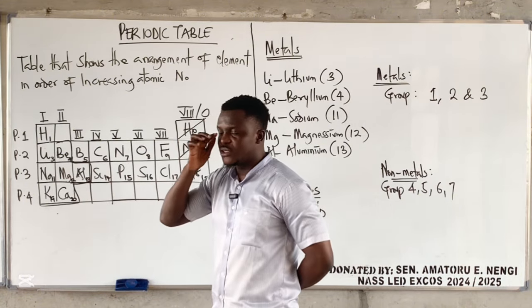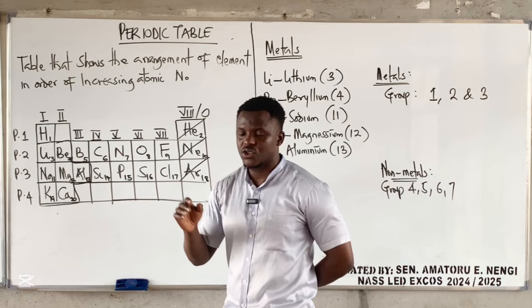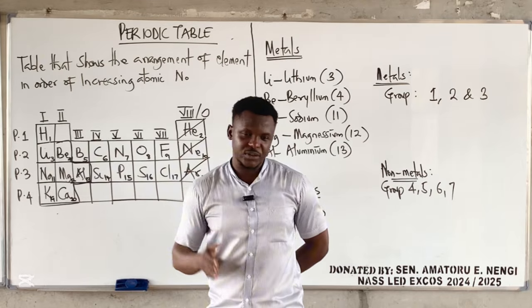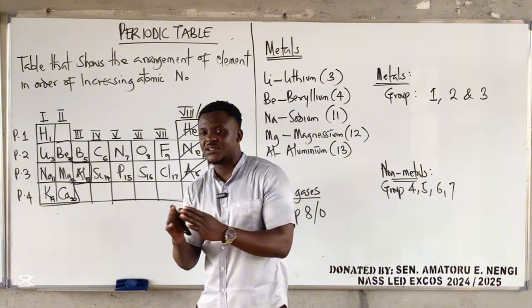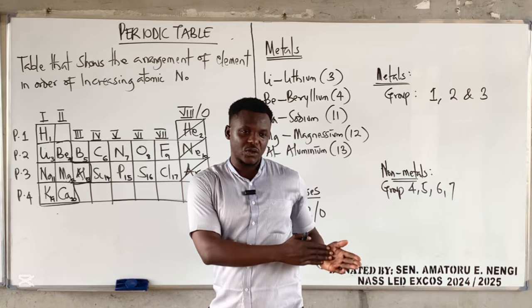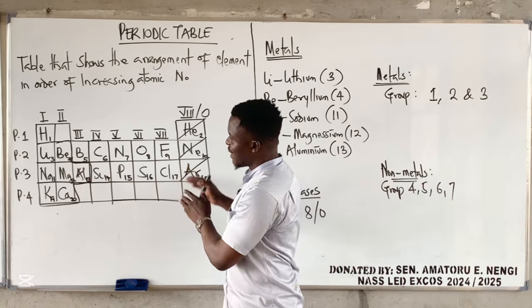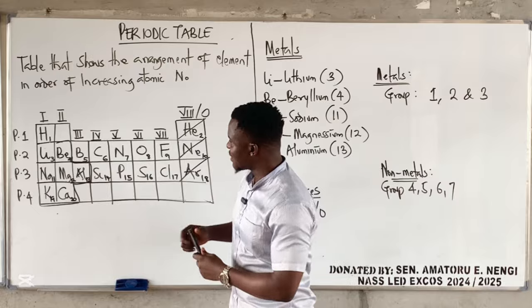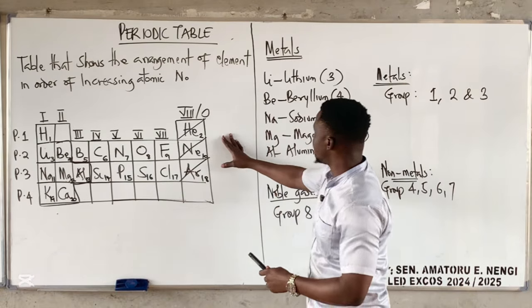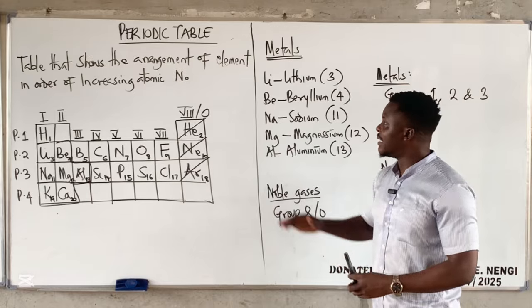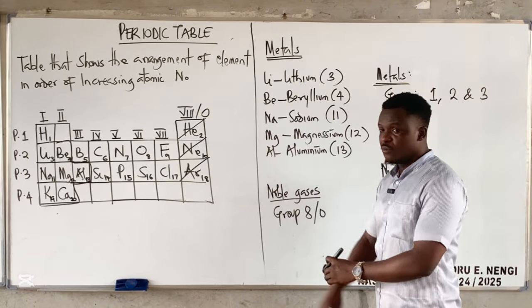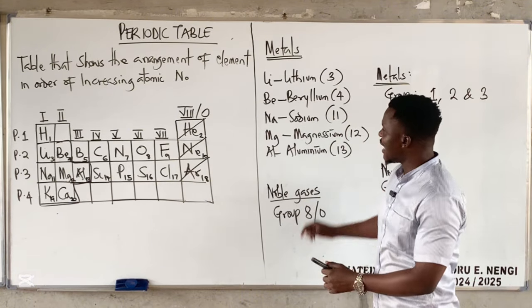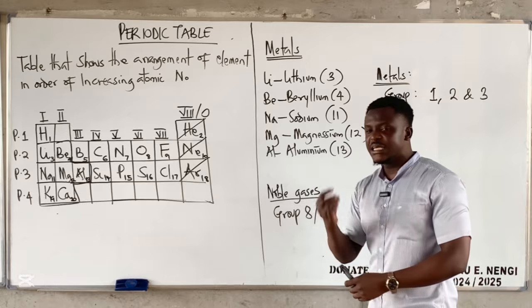Now, one important thing you need to understand is that the periodic table shows elements in groups. And it is very important for us to know the various groups a particular set of elements, metals, falls under, and a particular group non-metals falls under. Now, the metals, as classified here, majorly are lithium, beryllium, sodium, magnesium, and aluminum. These are the metals. Now, why did I list this out? Because you will need it.